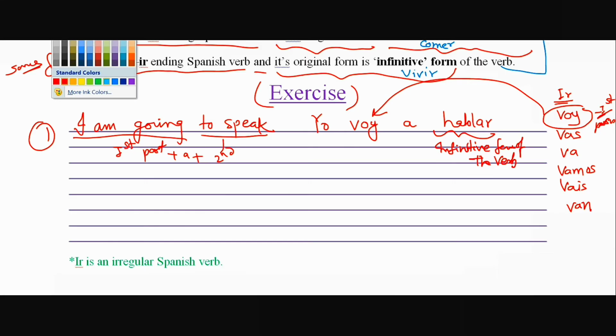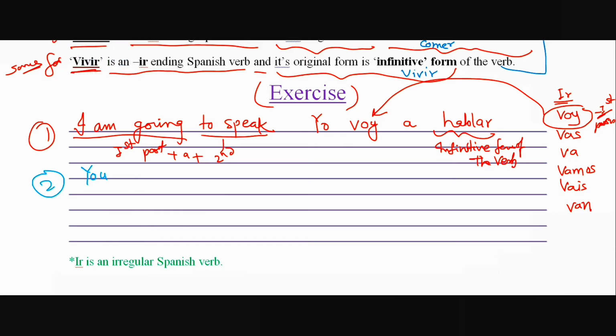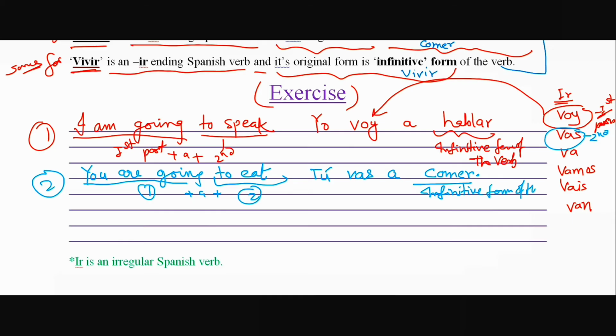Example number 2. In this, we'll take another example, taking second person singular. You are going to eat. You are going will be covered by ir, and to eat means infinitive form of the verb. Translation is tú vas a comer. Second person. Infinitive form of the verb comer is comer.